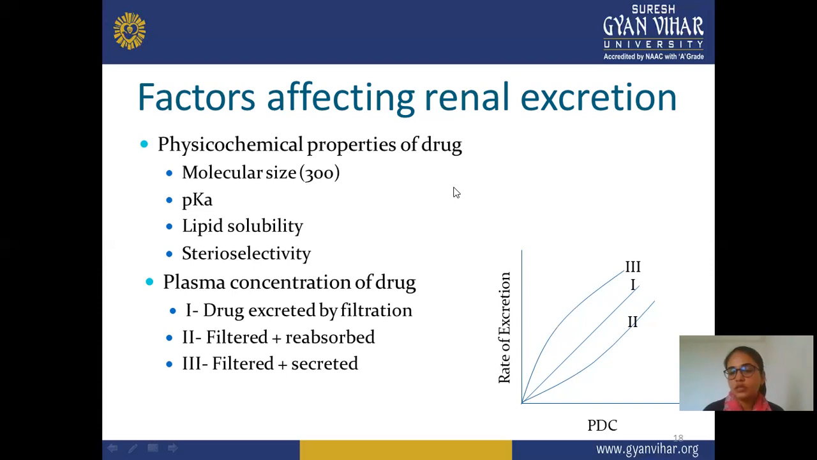And this mainly smaller than 300 Dalton or approximately 300 Dalton molecule can easily excrete out or pass through renal excretion. Next is pKa. This dissociation constant is also very important. Mainly, those drugs that can easily dissociate can easily be excreted through the renal route.